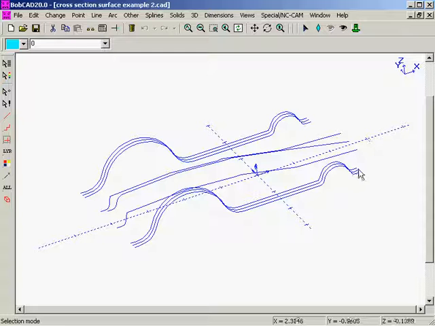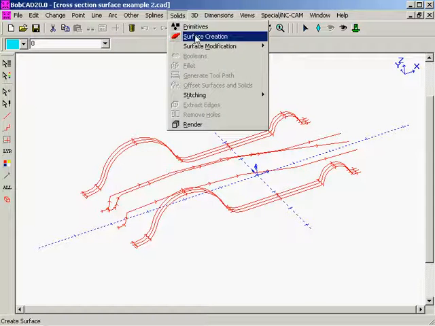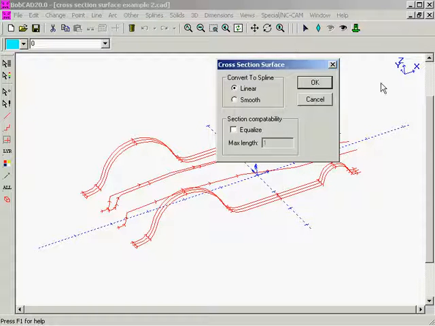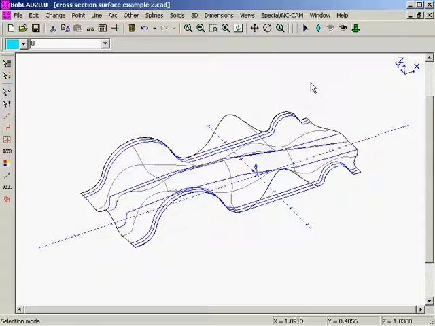And what we want to do is hold down the Shift key and click on each end in proper sequence, going down, as you can see here. Now we can go to the Solids menu, Surface Creation, Cross Section, and click Next. This brings up our cross-section surface box once again. Now what I want to demonstrate to you here is the Smooth option. What this does is this takes our geometry that we have on the screen and creates the surface as if we were using converted spline geometry. By selecting OK, that creates the surface that you can see here that isn't actually quite right.